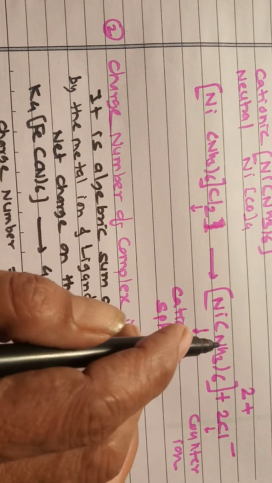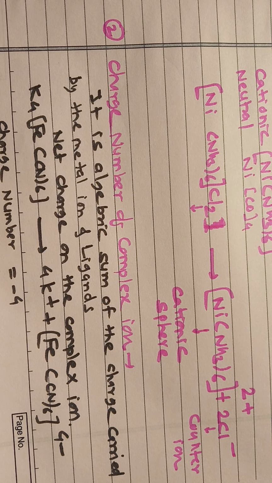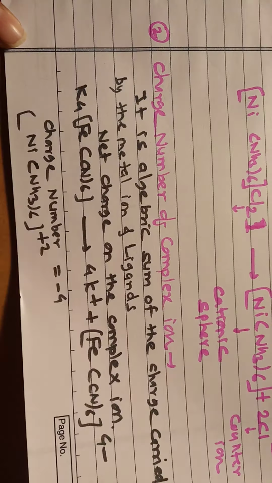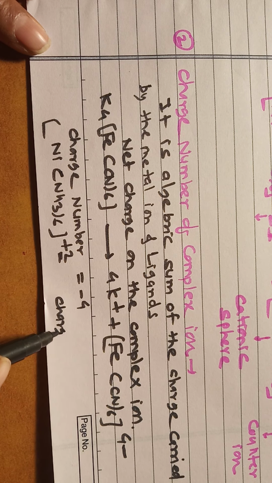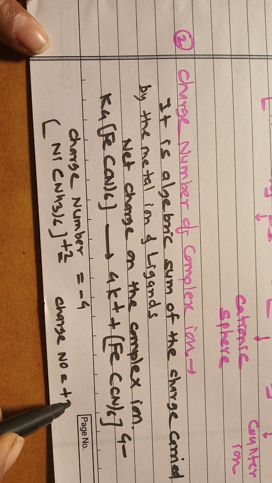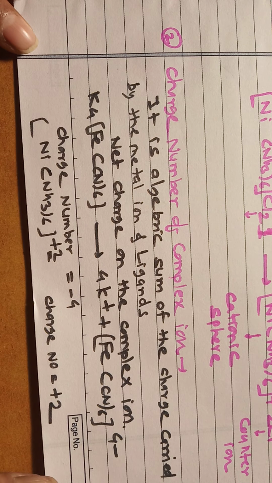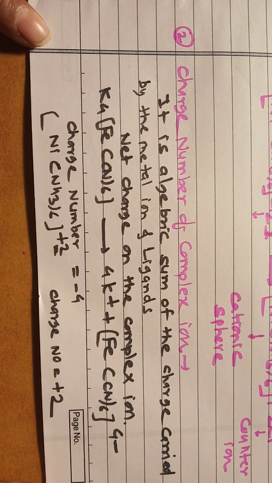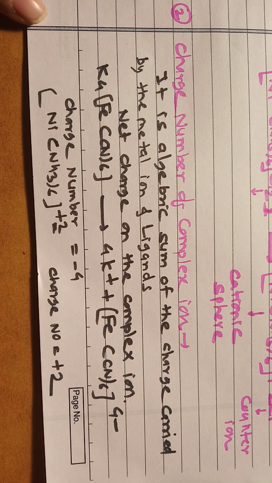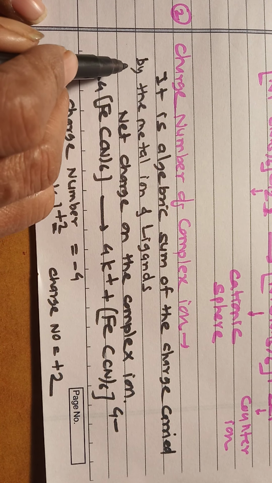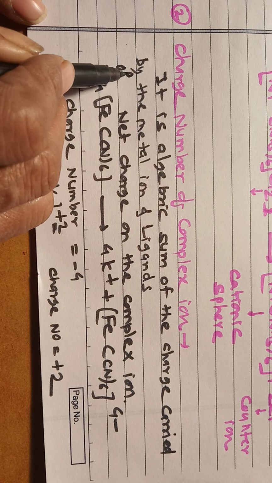Or in nickel hexaamine complex, the charge here in this complex is a plus 2. So therefore the charge number is a plus 2. Like this way, the charge number of the complex ion is the algebraic sum of the charge carried by the metal ion and the ligands, or it is the net charge on the complex ion. So that gives the charge number.